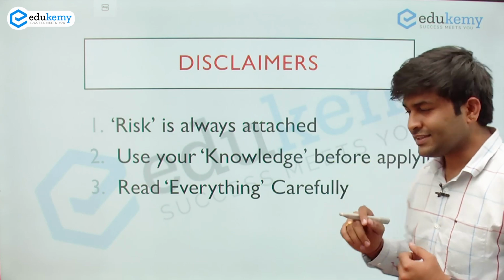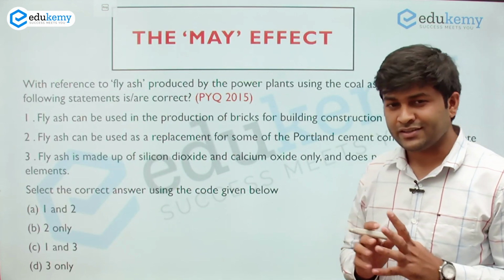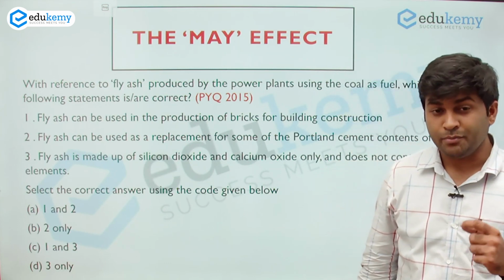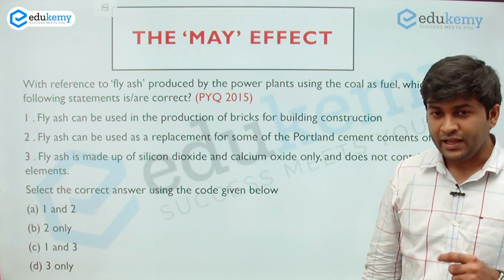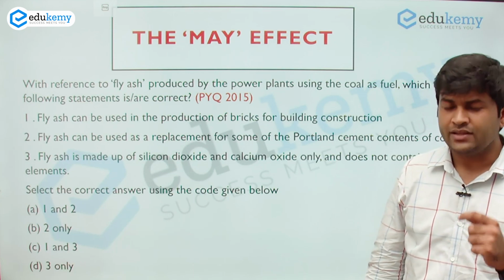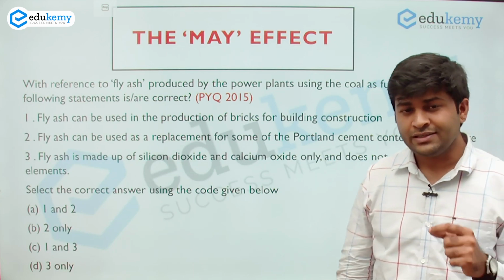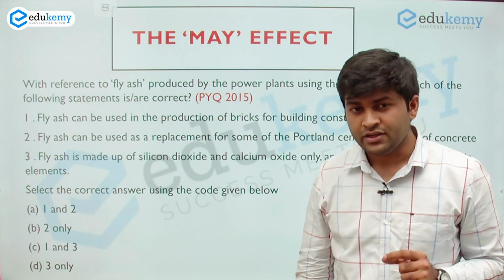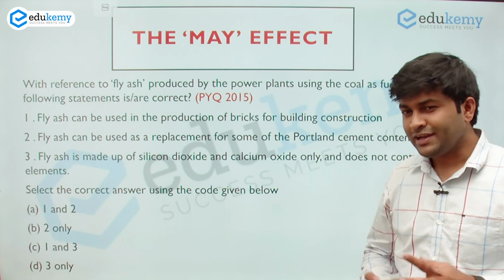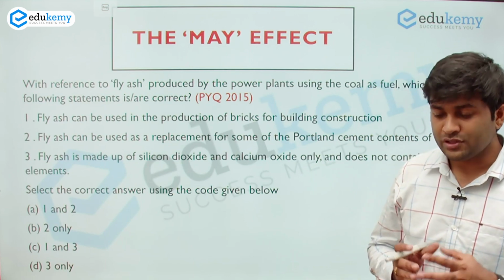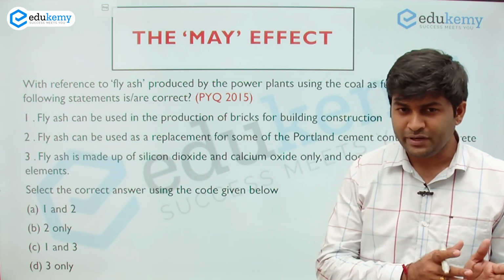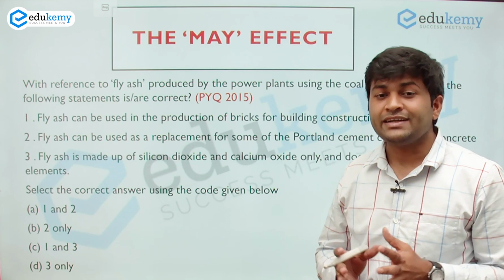So the first hack is the May effect. Now what do you understand by May effect? If you analyze the previous year UPSC questions and their answers, you will notice that certain statements have words such as can be, is it possible, could be, might be. This increases the scope of that particular statement and the subject it is related to.